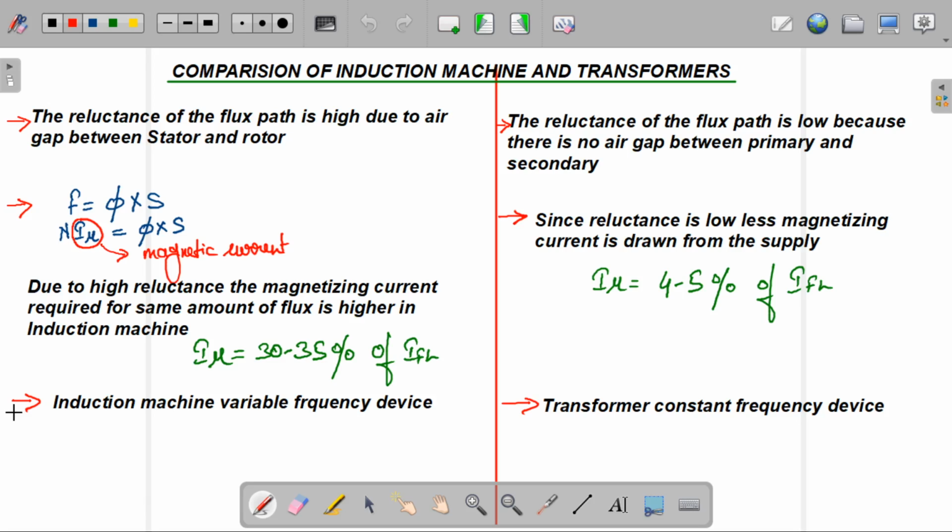If any change in frequency takes place between the primary and secondary winding, then some losses increase. Losses like eddy current and hysteresis losses will increase, and it will also affect the construction part of the transformer.